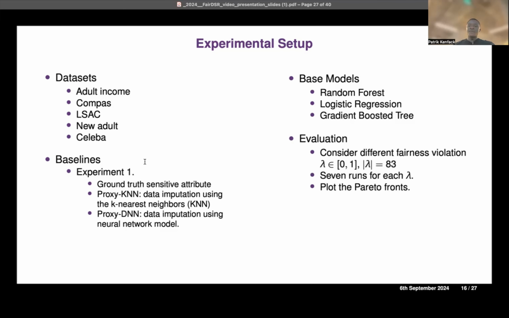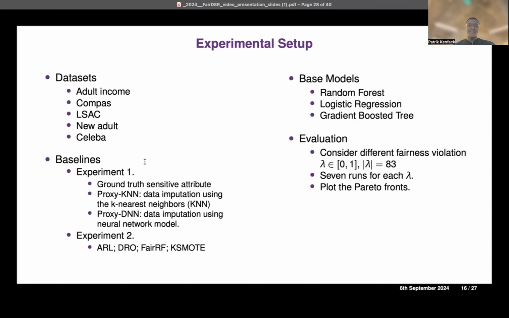Since we wanted to evaluate the trade-off, we used different fairness violation thresholds, which basically say how strongly we want to apply our constraints. For example, when lambda is equal to 0, it means that we want strict fairness, so we want 0 disparity, and this also negatively impacts the accuracy. For each value of lambda, we perform 7 runs and average the outputs, and then we plot the Pareto front between fairness and accuracy of the final predictions.